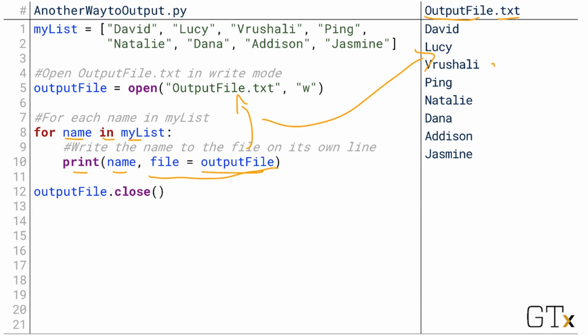The added bonus is that by default, print appends that new line character, dodging that issue we encountered with our write method. But we still retain access to the same other keywords that we've used in the past, so we could override that if we want to.